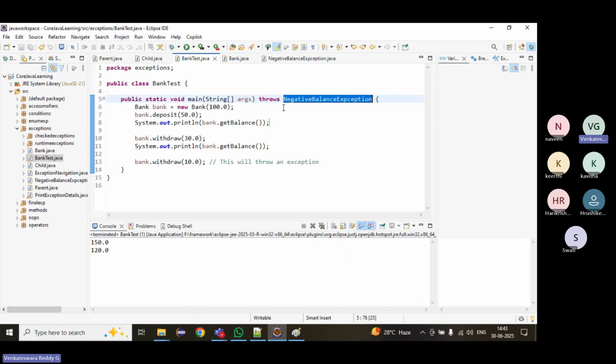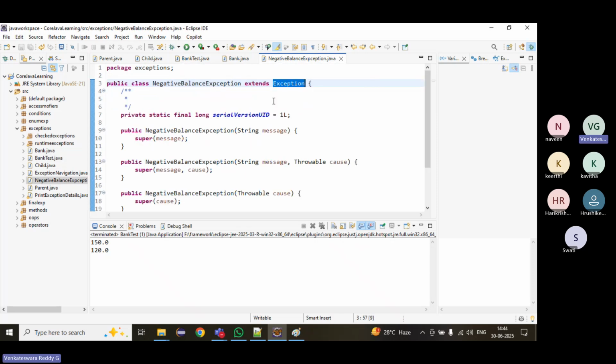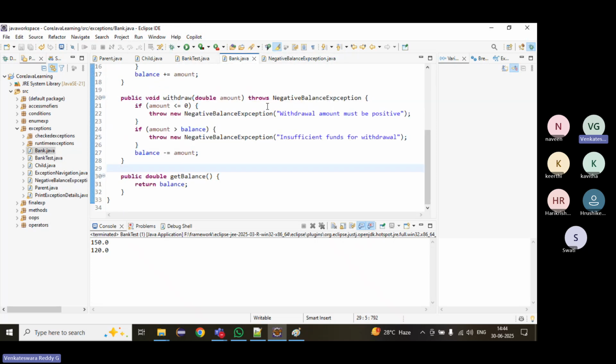That is one of the designs. Sometimes we don't require that. In that case we will go for RuntimeException. RuntimeException means we need not handle the throws keyword. That is not mandatory. We have to decide whether we require a runtime exception or a checked exception. Checked exception means we have to handle it with the throws keyword. Whenever we are throwing a checked exception, the throws keyword must also be in the method header.